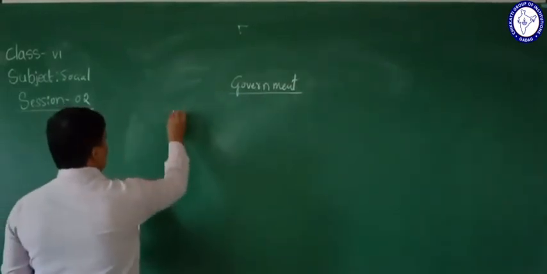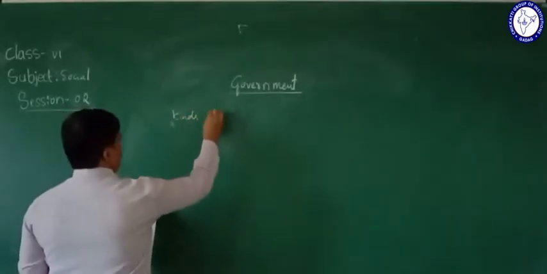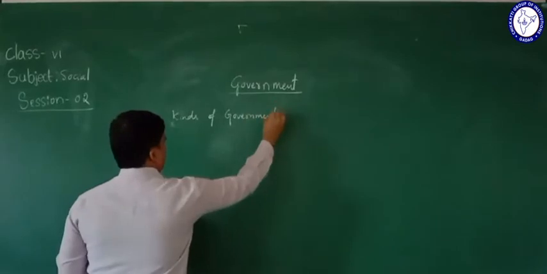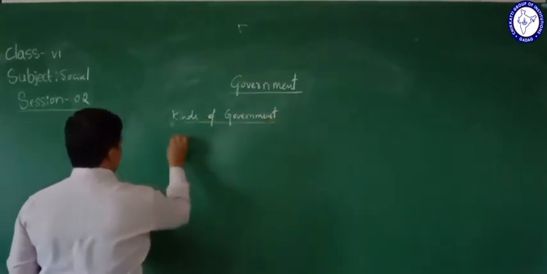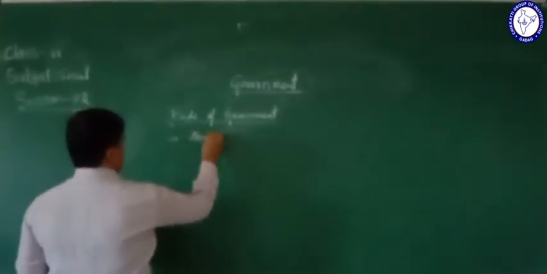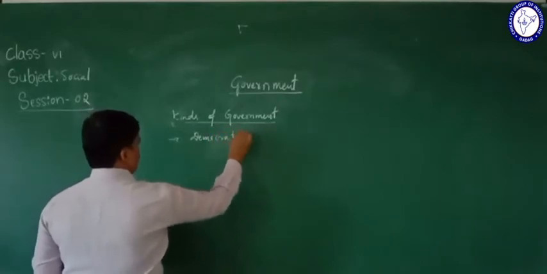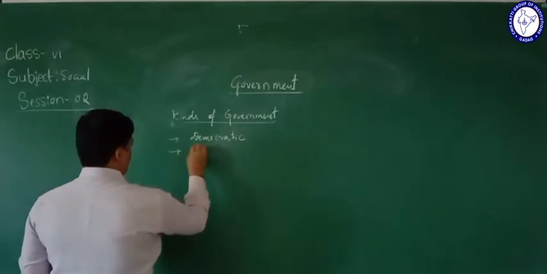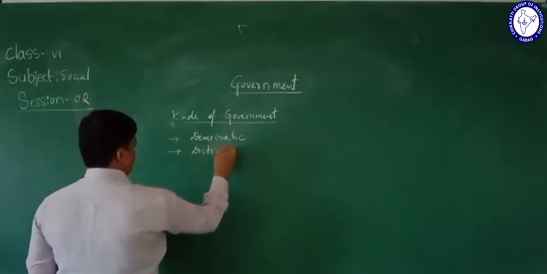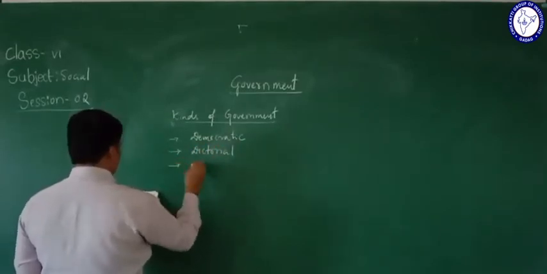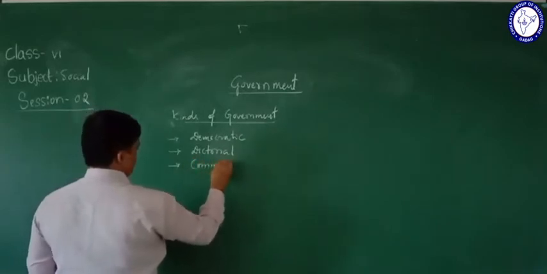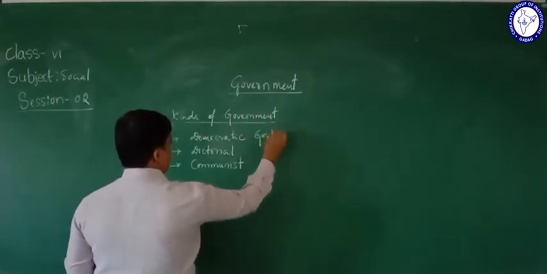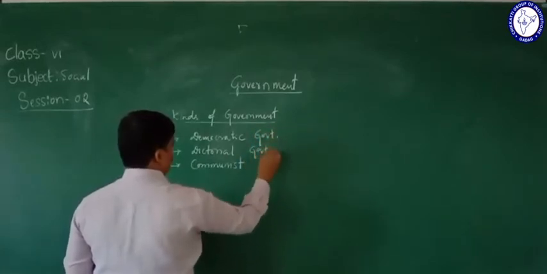Okay, the kinds of government. Which are the kinds of government? One is democratic, another one is dictatorial, another one is communist. Okay, so these are the kinds of government.